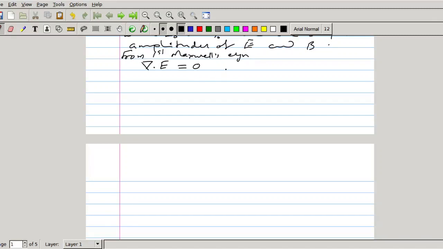Instead of E, we will be substituting E0 e raised to i kz minus omega t, that is equal to 0.